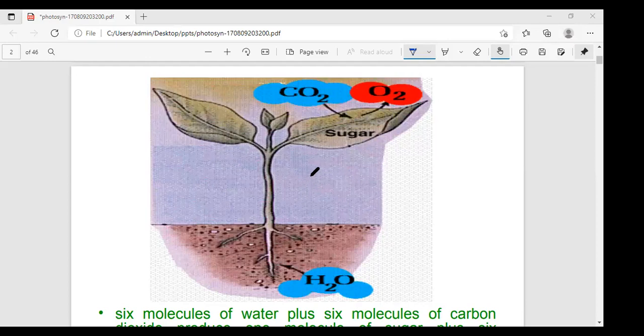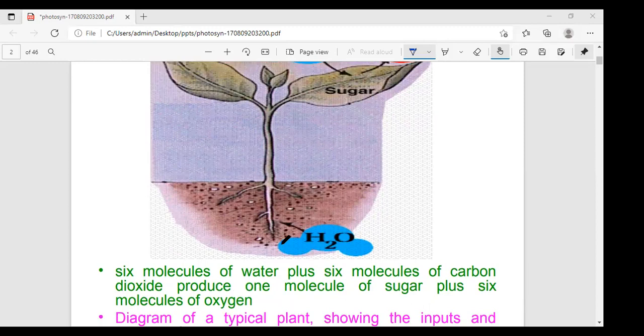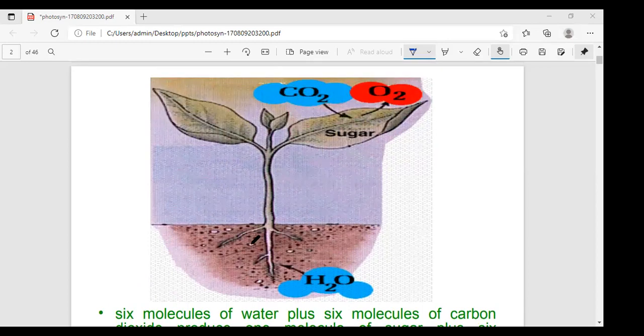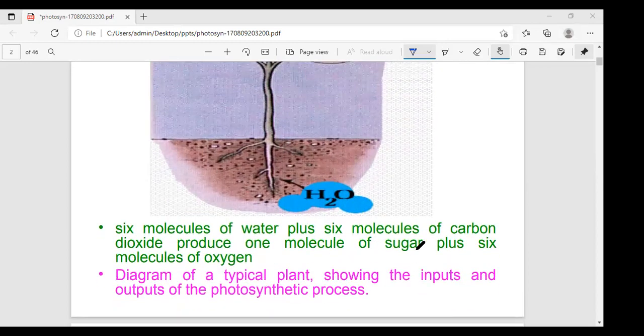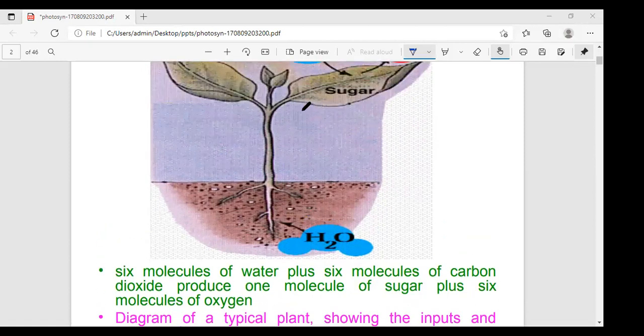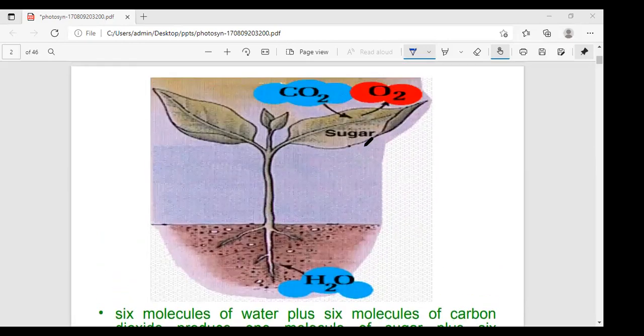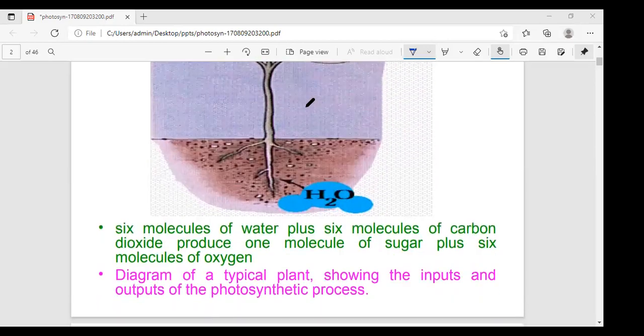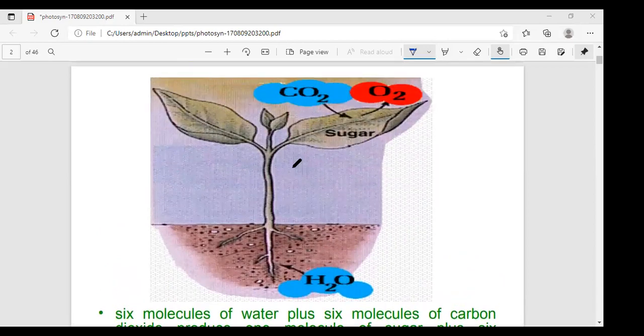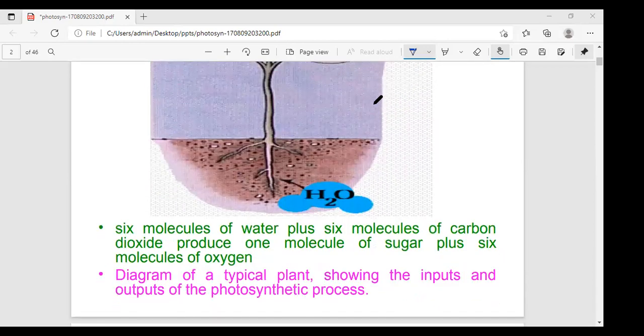Okay, 6 molecules of water. How many molecules do you observe here? 6 molecules of water plus 6 molecules of carbon dioxide produce 1 molecule of sugar and 6 molecules of oxygen. This is a diagram of a typical plant showing the inputs and outputs of the total photosynthetic process.